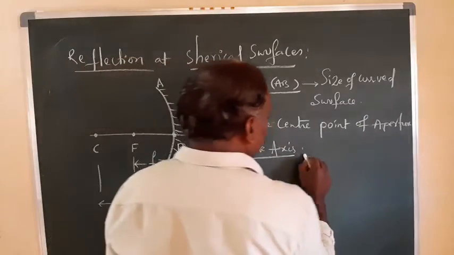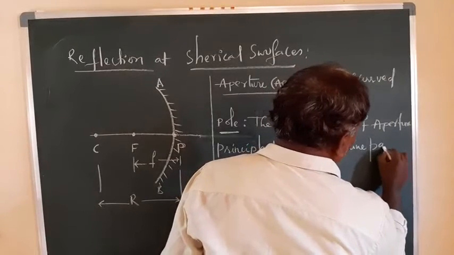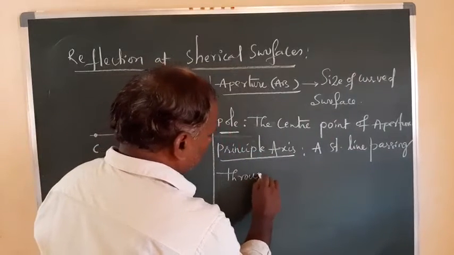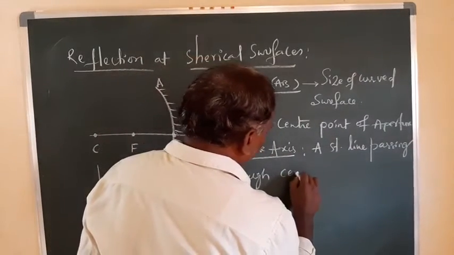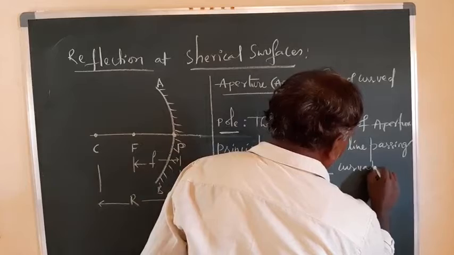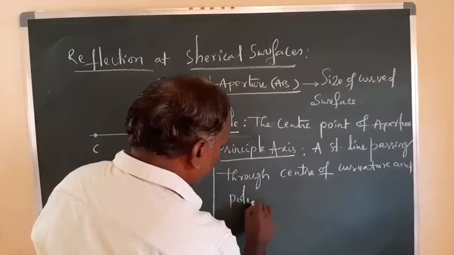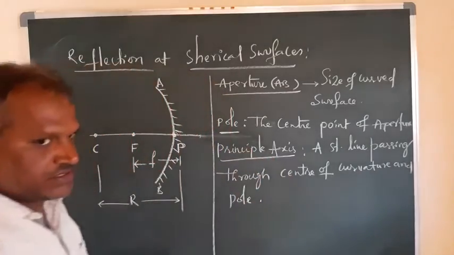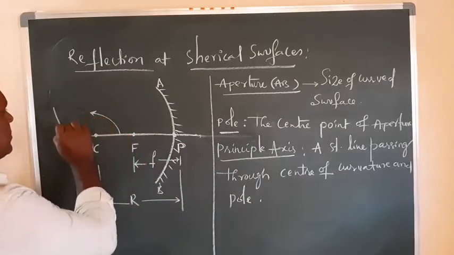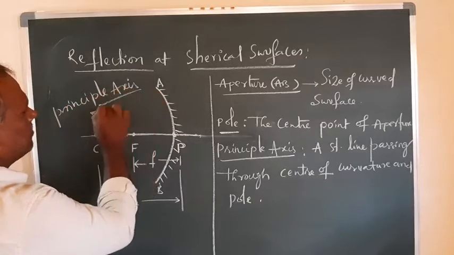So the principal axis is a straight line passing through the center of curvature and pole. This straight line is called the principal axis.